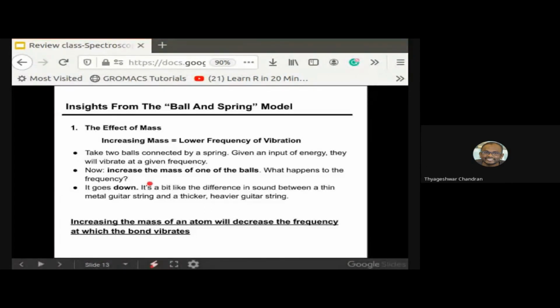Okay, so the take home message is that the bulkier the atom is, the lower the frequency is. All these factors you have to employ when you are trying to analyze the IR spectra.